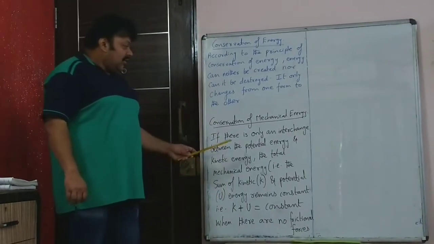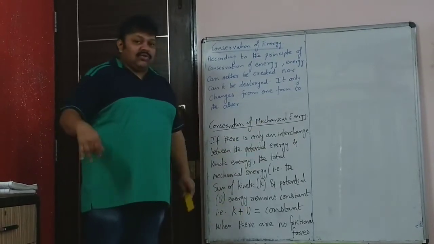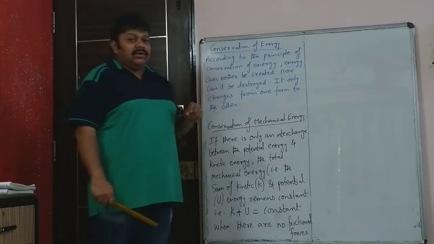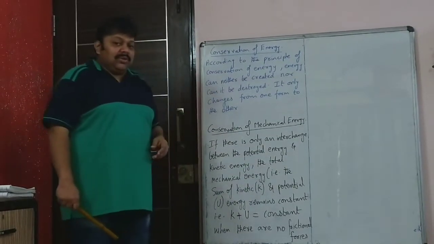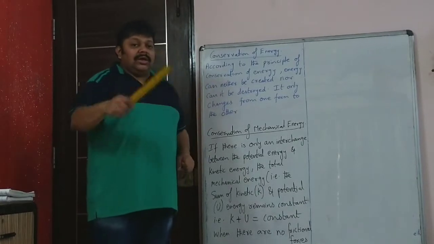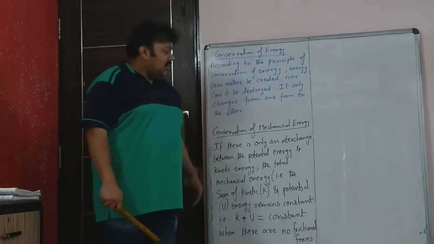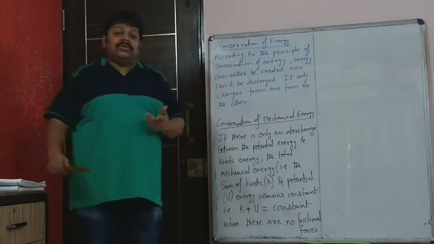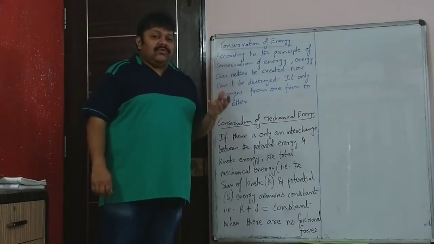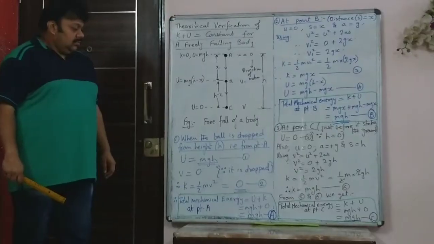So this is the law of conservation of mechanical energy, and we will be seeing two basic examples: when a ball is dropped from a height, and when you have a swinging pendulum, what are the energy changes taking place in that. So please copy this down. We will see those two examples, and those examples also come in sums. So we have to be prepared for those two examples.